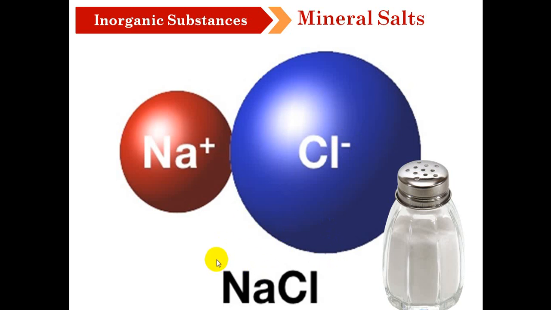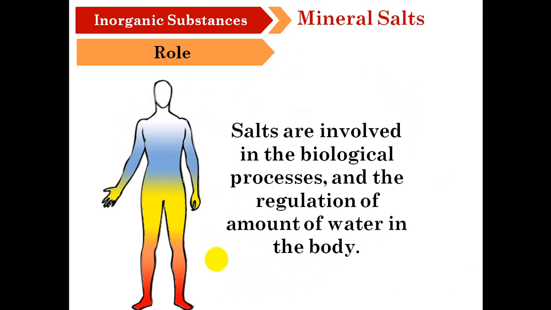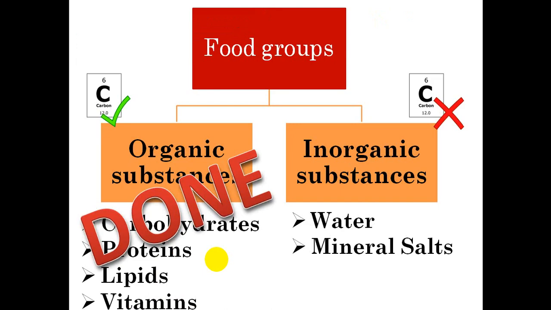Because it doesn't contain carbon, we are going to call it inorganic substances. What is the role of mineral salts? They are involved in the biological processes and the regulation of the amount of water in the body. We finished inorganic substances.